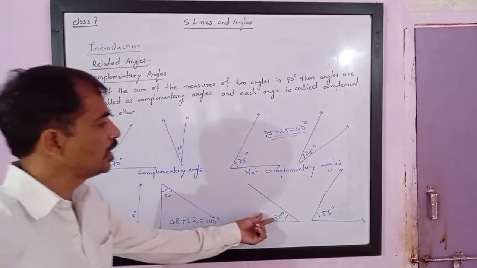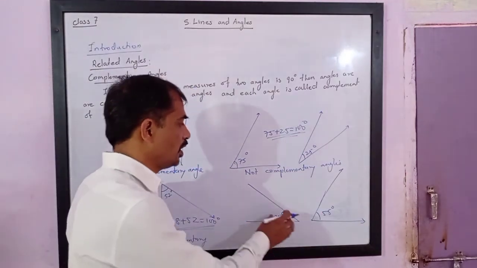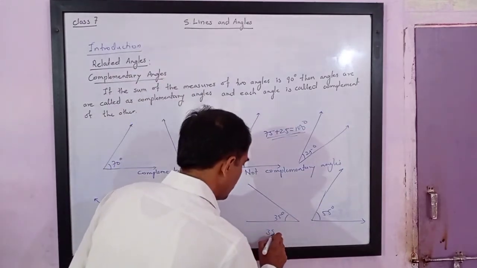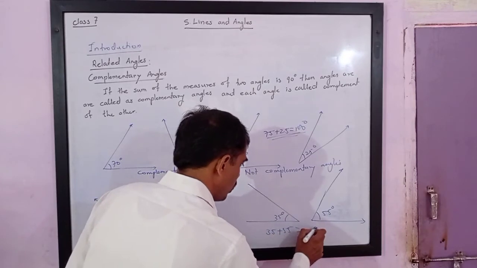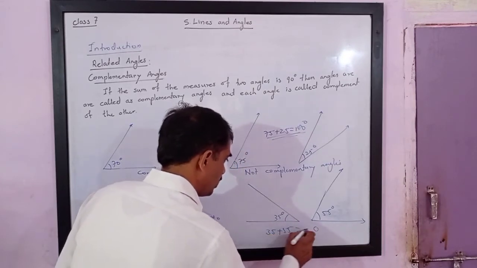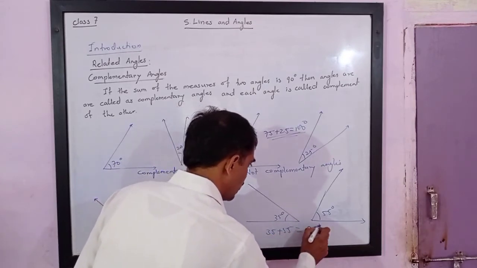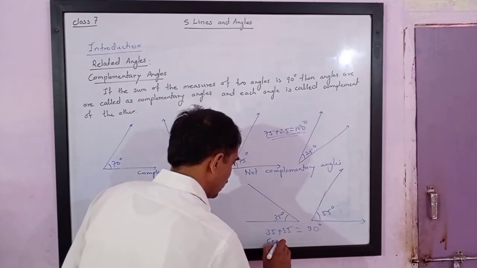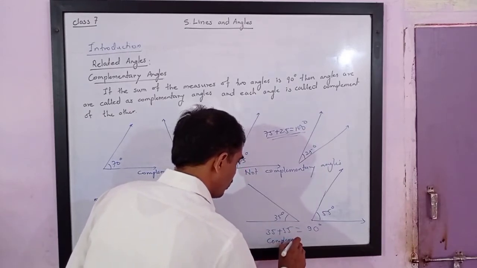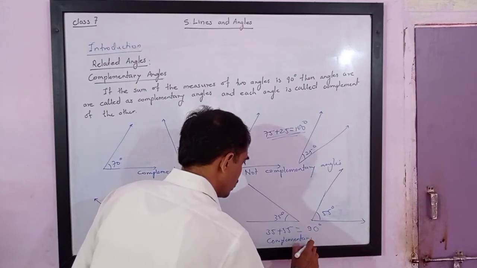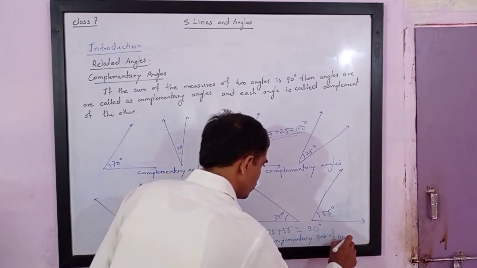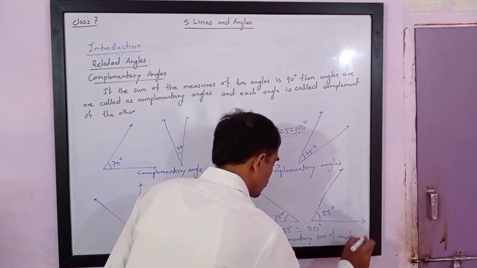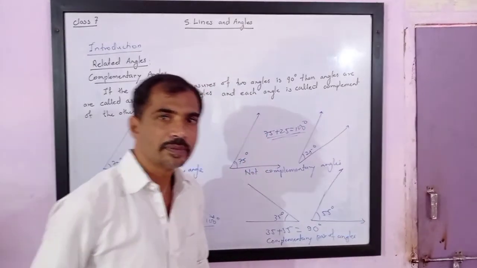And this is 35 plus 55. If you add them, 5 plus 5 is 10, 1 carries, 5 plus 3 is 8, plus 1 is 9. It means they are complementary angles. Complementary pair of angles.